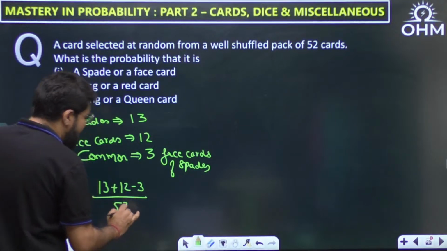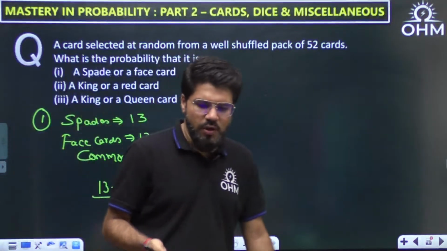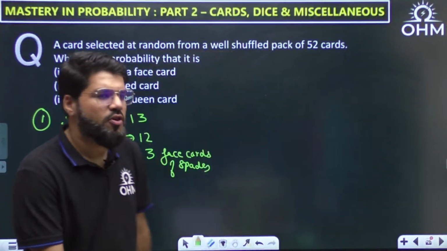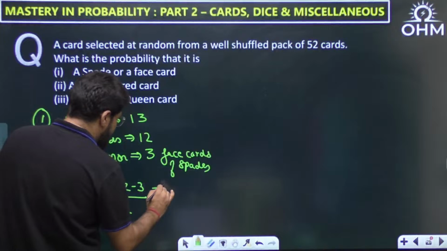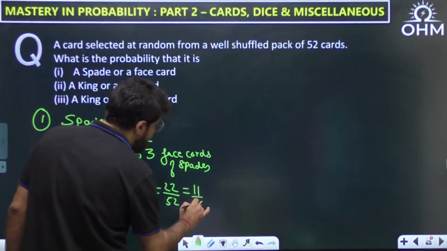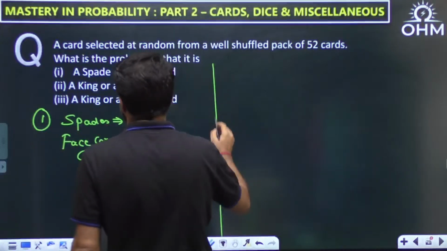upon 52. It is just the same as the formula that we know, P(A) plus P(B) minus P(A intersection B). Whenever there is an intersection, whatever is common, we subtract it. So this becomes 22 by 52 is the correct answer, or I can say 11 by 26.